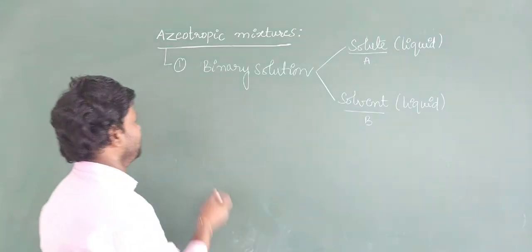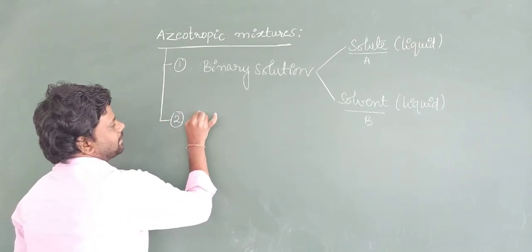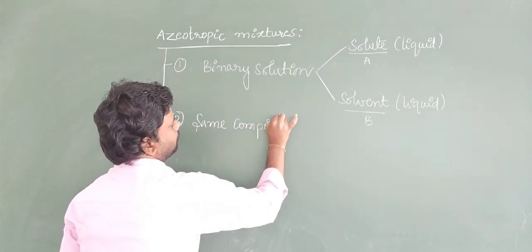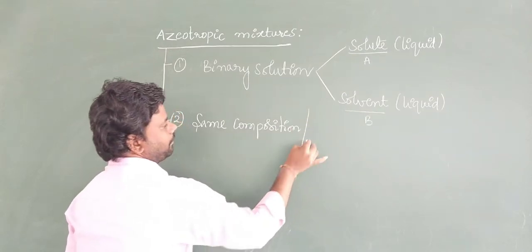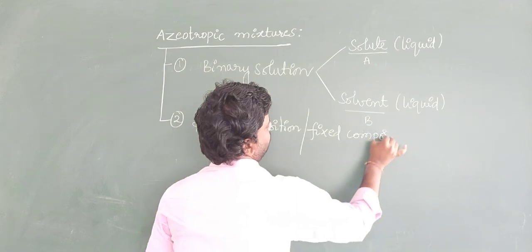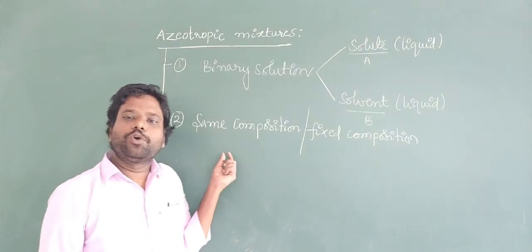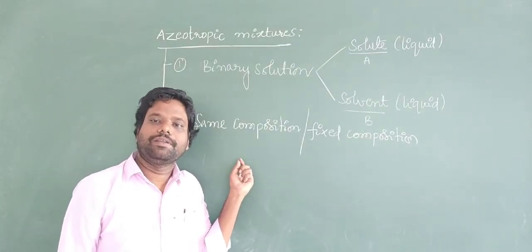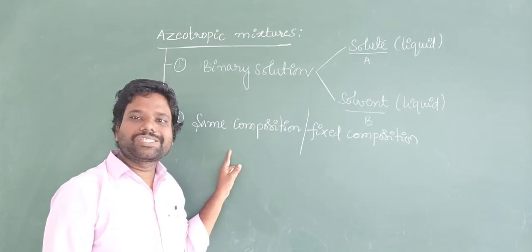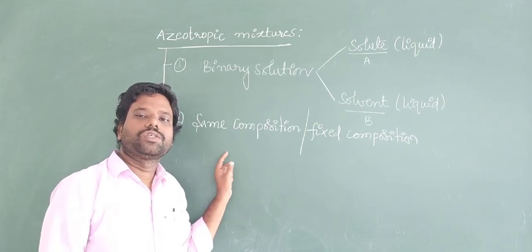And the second point is same composition, or fixed composition. Here solute and solvent are both taken in a fixed composition in the solution.